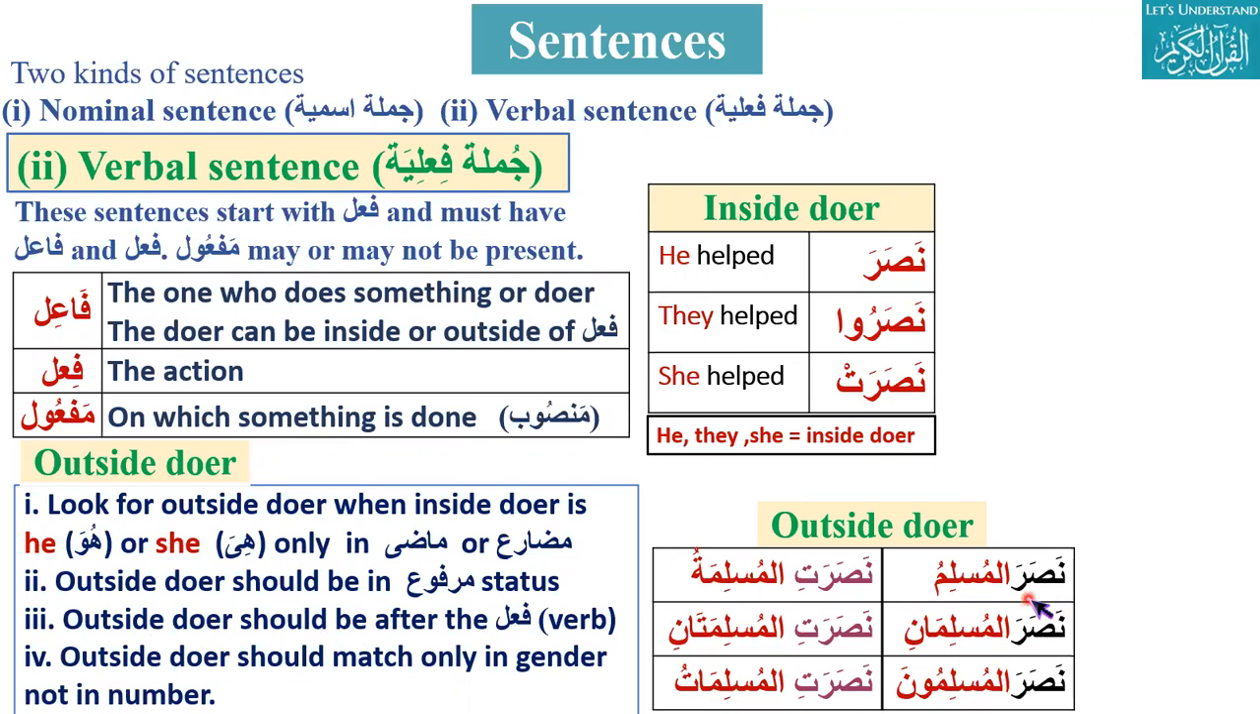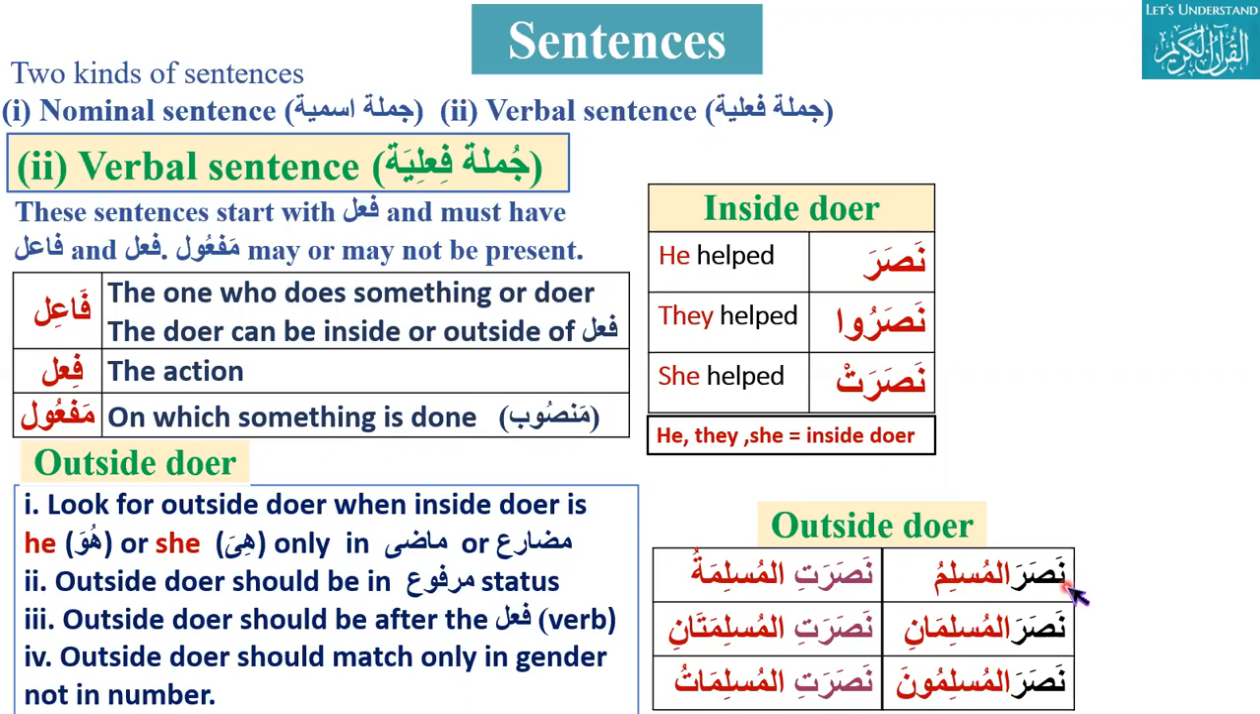Like here, nasara al muslimu. If you look at this, first of all, is it jumla ismiya or jumla fe'liya? Because it starts with a verb, it is jumla fe'liya. Now you look for the inside doer, which is basically he, so it is madi. There must be an outside doer in marfu status, after the verb, matching just in gender but not in number.